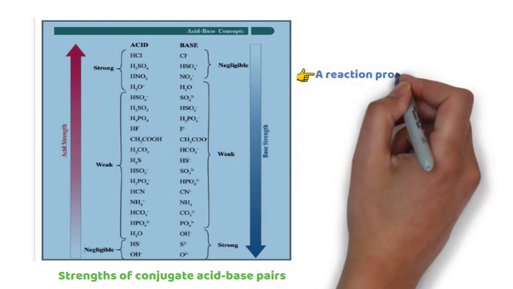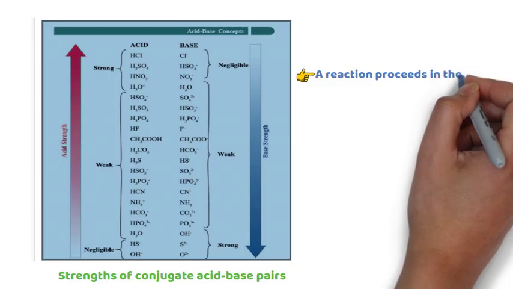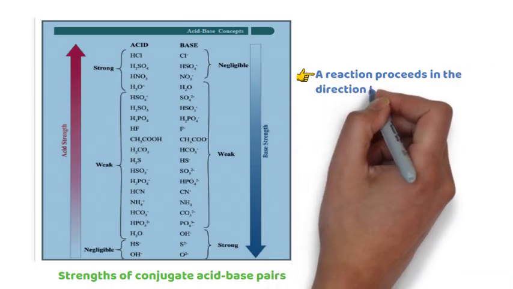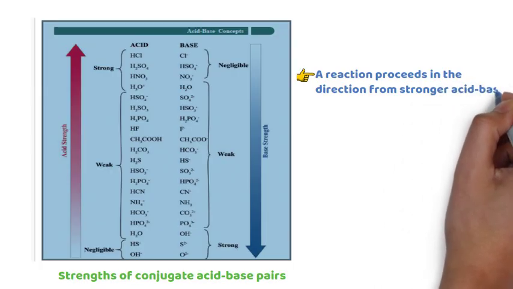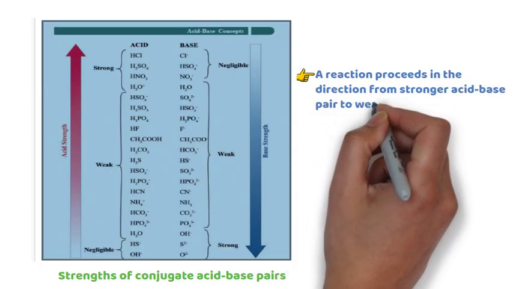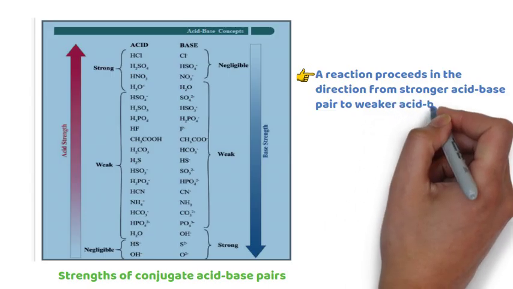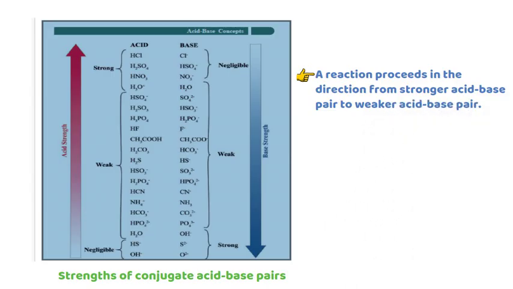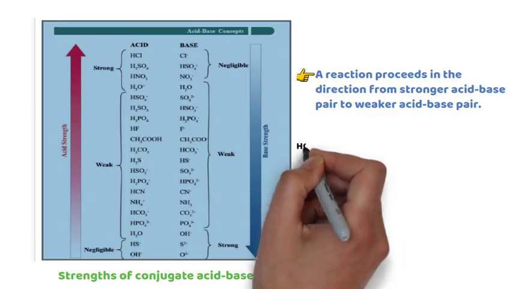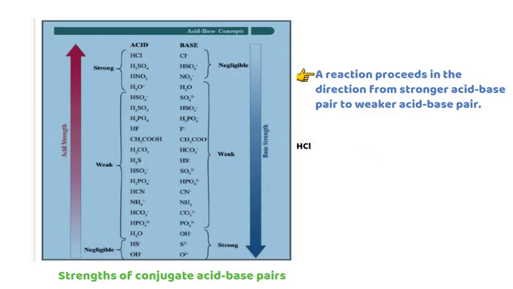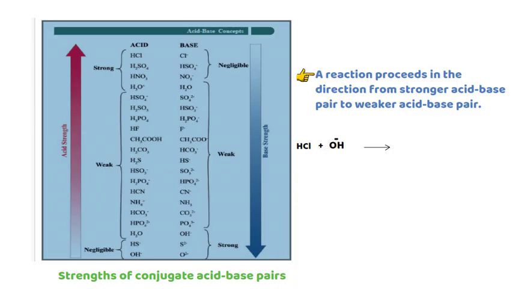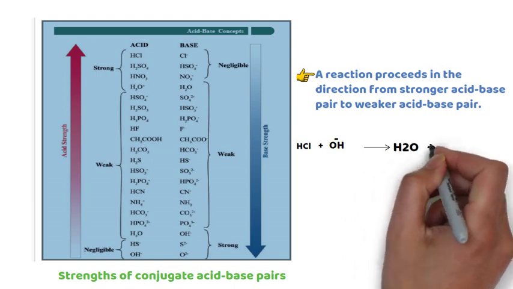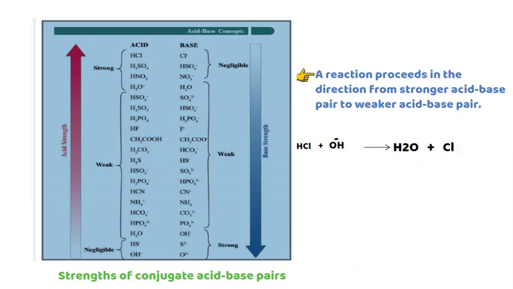A reaction proceeds in the direction from a strong acid-base pair to a weak acid-base pair. Here is an example: HCl, which is a strong acid, and hydroxide, which is a strong base, react together. Finally, they produce water and chloride ion.